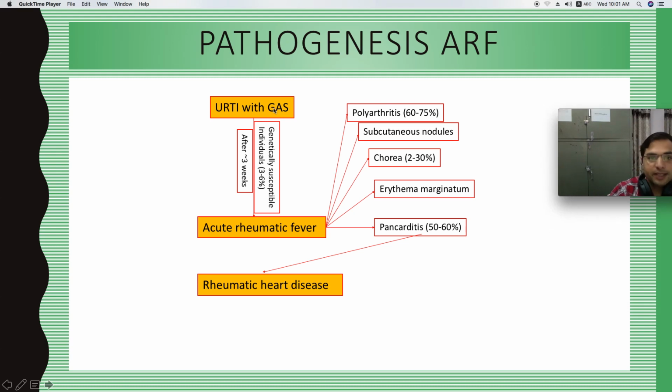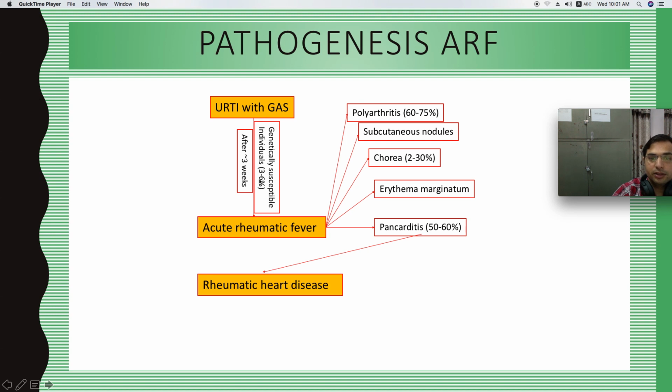So it can be summarized as an upper respiratory tract infection with group A streptococcus bacteria, also called Streptococcus pyogenes. Some strains of this group A streptococcus, which are rheumatogenic strains, especially when they attack children in the age group of 4 to 14 years.